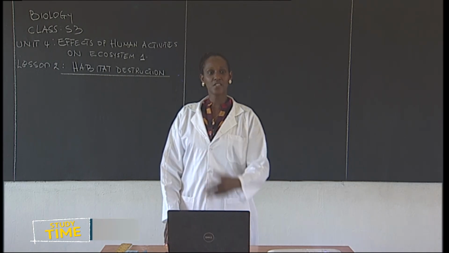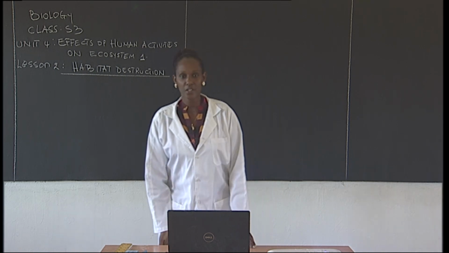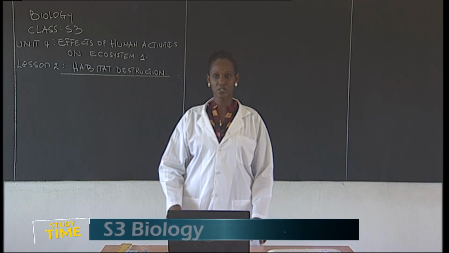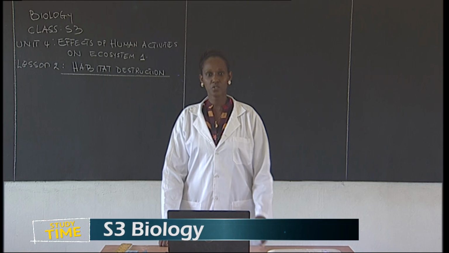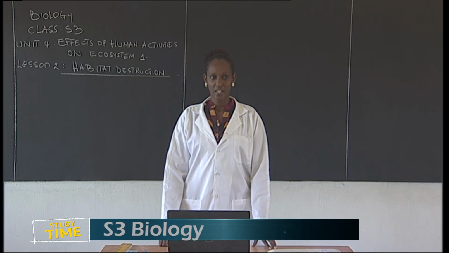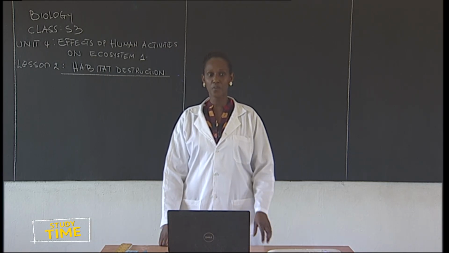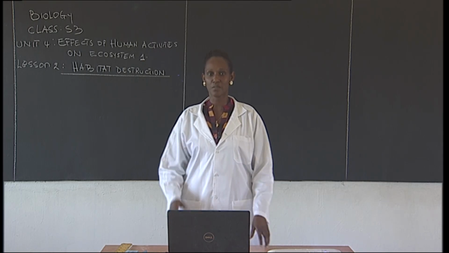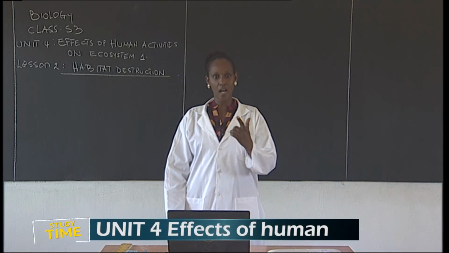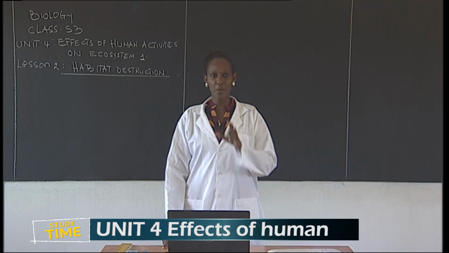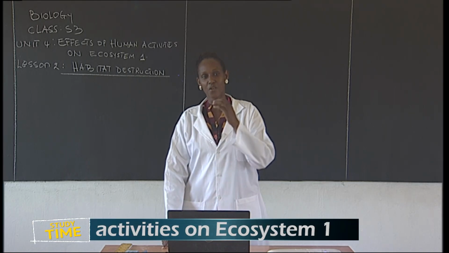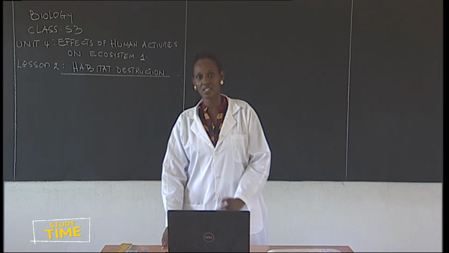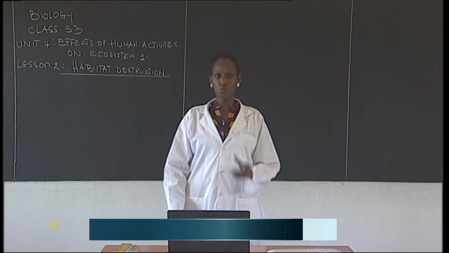So as always, we are going to look at the unit that we are going to cover in today's lesson. All right? So today we are looking at Unit 4, that is the effects of human activities on ecosystem 1. If you see 1, it means there is 2. So today we are looking at the effects of human activities on ecosystem 1. So this one has a meaning.